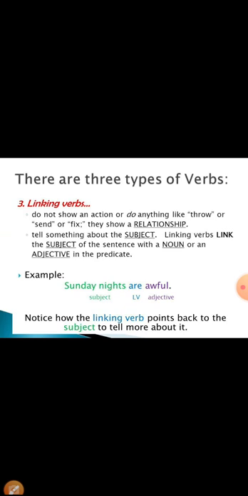For example, Sunday nights are awful. Now here, Sunday nights is the subject, are is the linking verb which connects the subject to a word in the predicate, and that word is a noun or an adjective. Here, awful is an adjective, so it is linking the subject to an adjective. So linking verbs point back to the subject to tell more about it. Keep in mind that linking verbs connect the subject to a word in the predicate, and that word is a noun or an adjective. It tells you more about the subject.